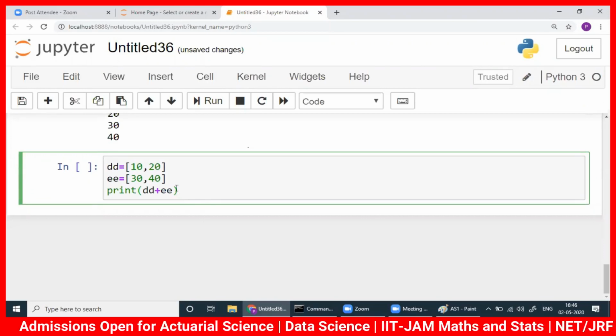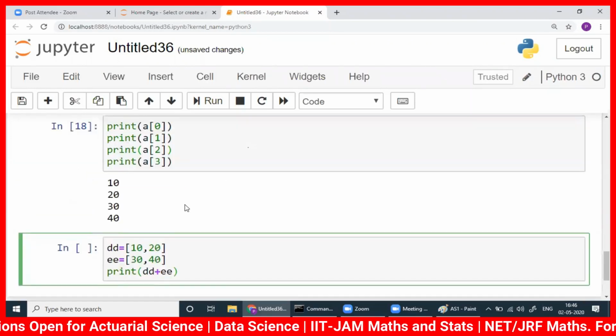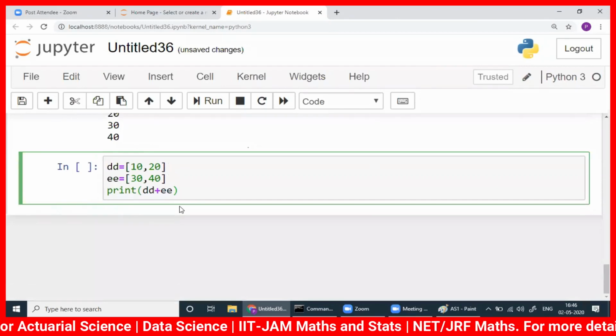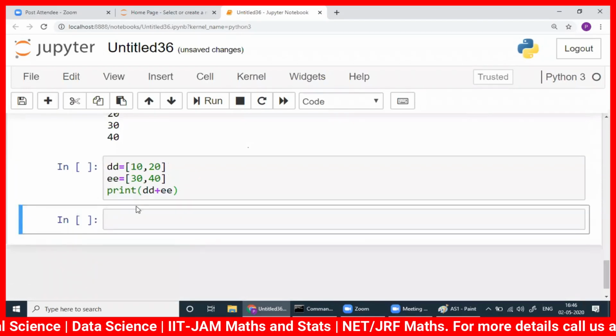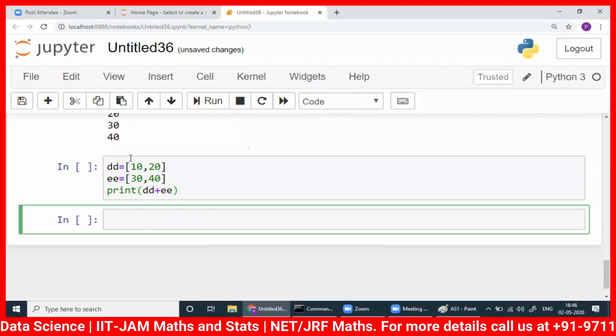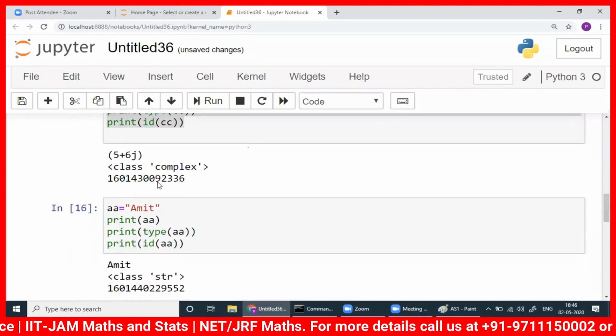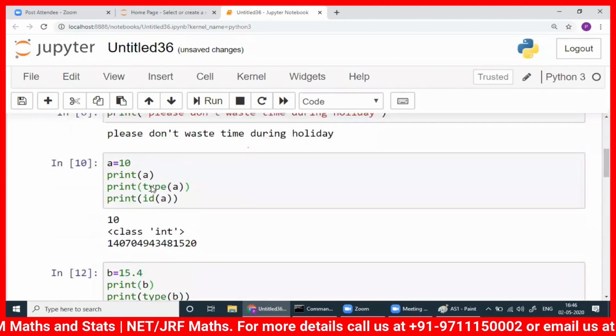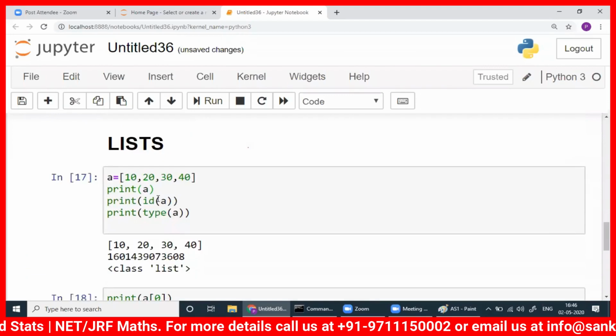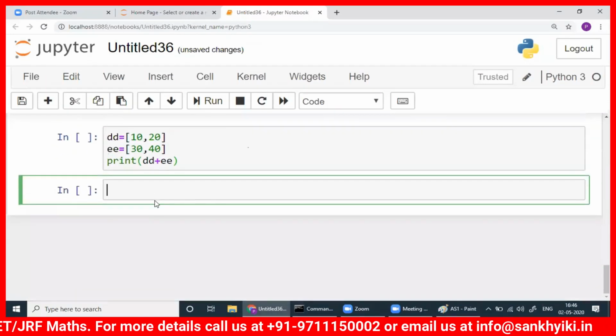Before this, I would like you to do something else. I'm keeping it pending because I have not yet done the number stuff, the addition thing. So let me go to that.